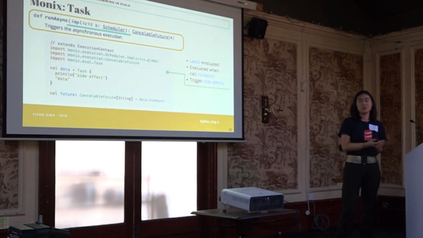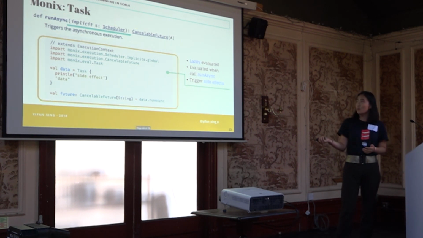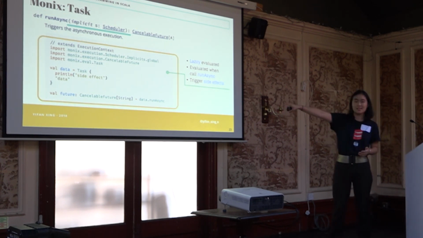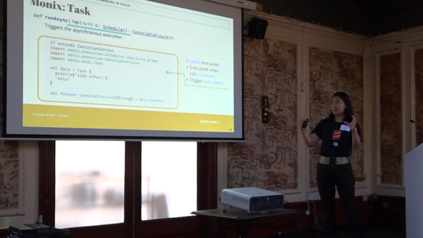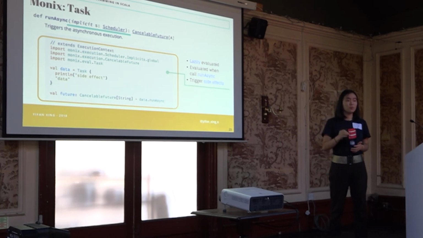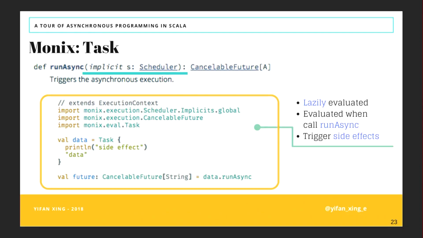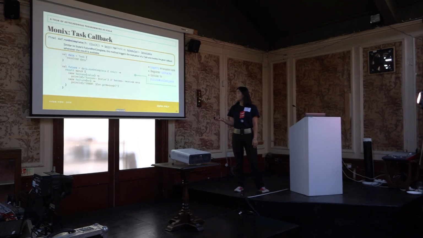It extends the execution context. When you first create the task, you can simply call task and then put a chunk of code inside there to create this asynchronous task. At the moment when you create this task, it will not be evaluated. But later, if you call run async, this is when your task is evaluated, and this will produce a cancelable future.